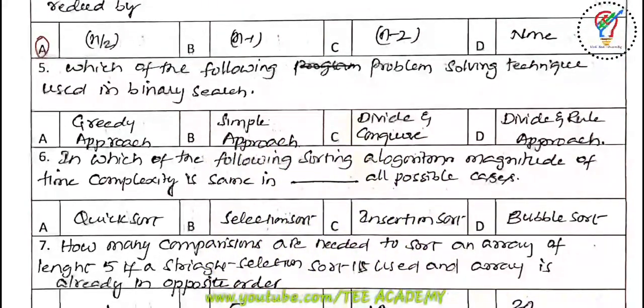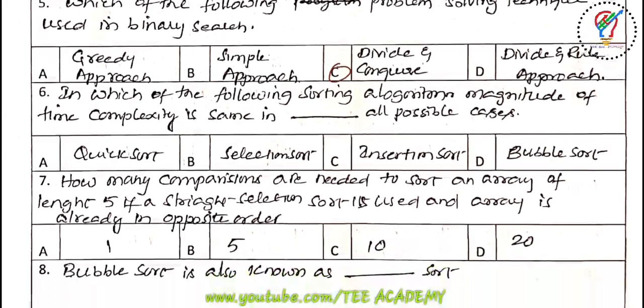Now, which of the following problem solving technique is used in binary search? Okay, the options are greedy approach, simple approach, divide and conquer, divide and rule approach. So answer for this question is divide and conquer. Next one, in which of the following sorting algorithms is the magnitude of the time complexity the same in all possible cases? Okay, the options are quick sort, selection sort, insertion sort, bubble sort. So answer for this one is the selection sort. Option B is the right one.